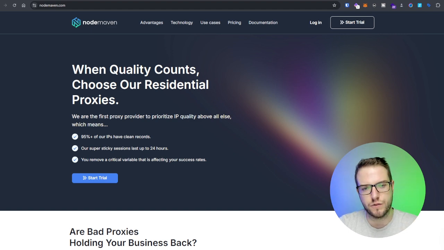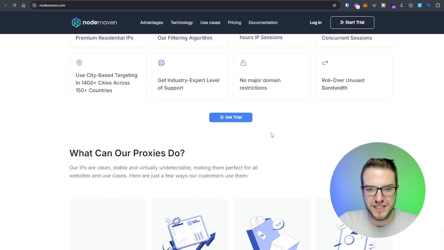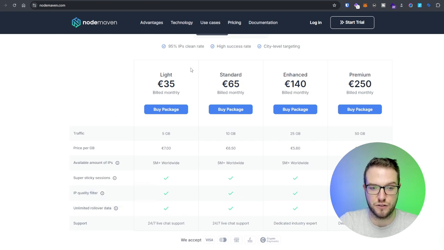From what I read and researched, you're only assigned an IP after it passes through their advanced quality assurance algorithm, and I think this is a pretty cool thing. When it comes to pricing, I think it's very affordable because it starts at 35 euros a month with their basic package, which gives you access to over 5 million IPs.